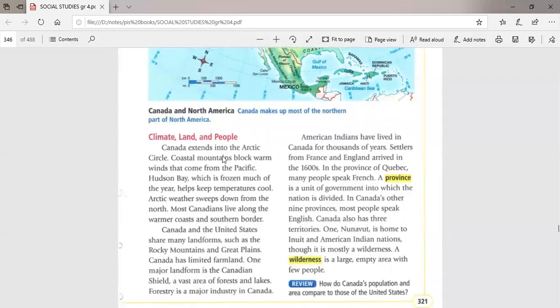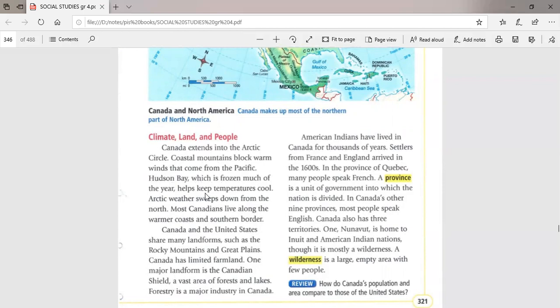So again, Canada is stretched to the Arctic Circle. But here, as you can see along the Pacific coast, the coastal mountains block warm winds or warm air from coming from the Pacific into Canada. Okay, what about Hudson Bay? I told you Hudson Bay is a frozen area. It's frozen much of the year.